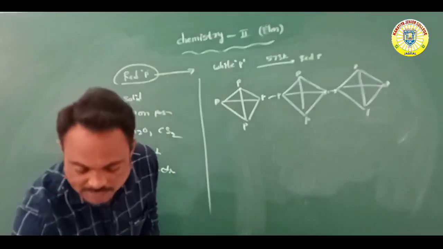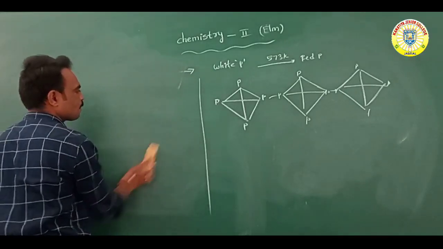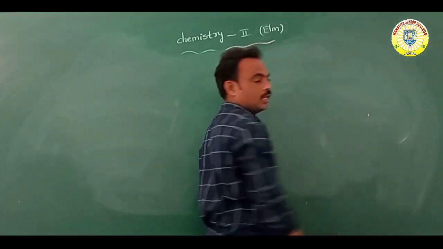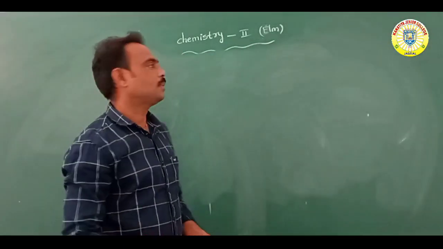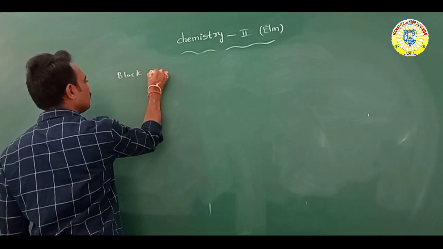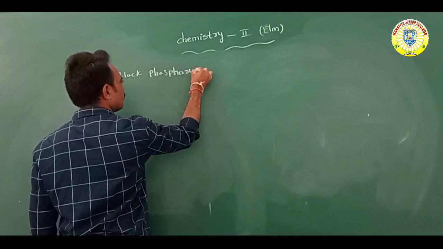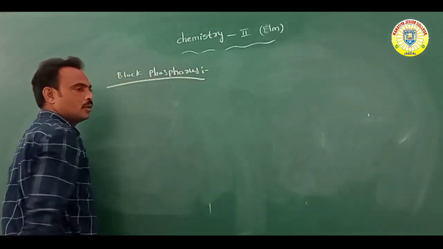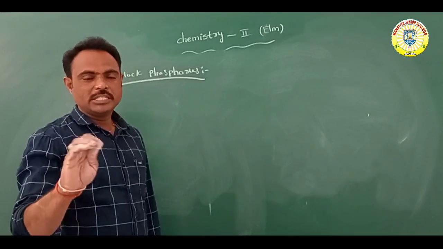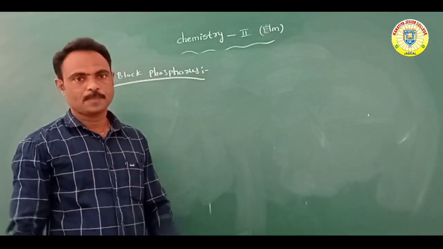Okay, so next, black phosphorus. This black phosphorus is also classified into two types.